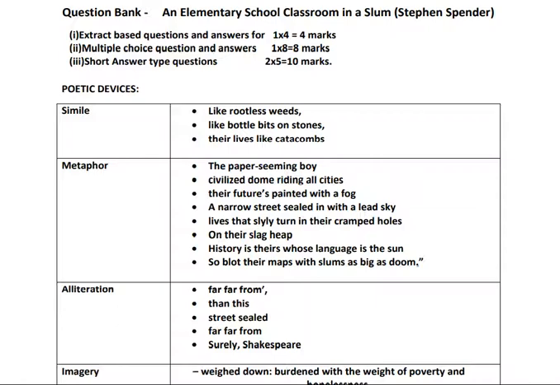Then next example, civilized dome riding all cities. Civilized dome. So high rising buildings are there and they reflect the civilization, and that we can see in all those cities. That development, civilized dome, towering buildings.